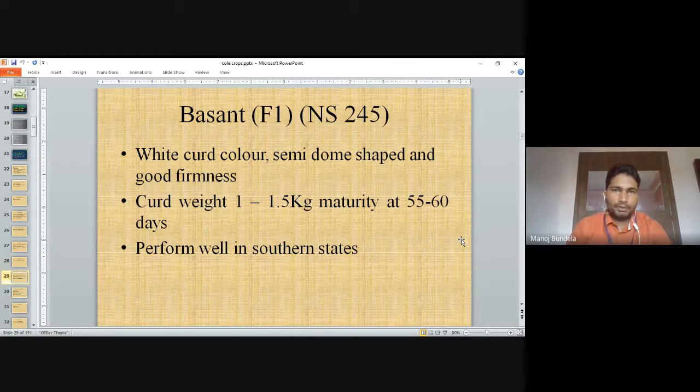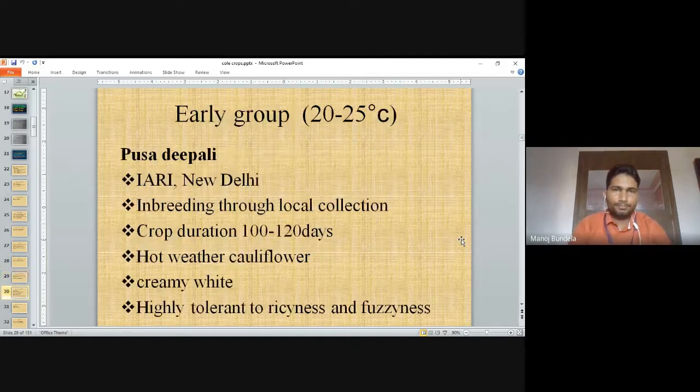Basant F1 NS245. The white curd. The curd color is white, semi-dome shape and good firmness. Curd weight is 1 to 1.5 kg at maturity of 55 to 60 days. Performs well in southern states. Basant F1, early group. Early group means the temperature required is 20 to 25 degrees centigrade.